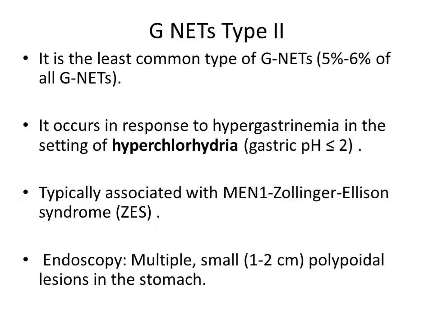Now come to learn about GNAT type 2. GNAT type 2 is the least common type of GNAT. It occurs in response to hypergastrinemia in the setting of hyperchlorhydria. Typically, it is associated with MEN-1 Zollinger-Ellison syndrome. Endoscopically, GNAT type 2 appears as multiple, small polypoidal lesions in the stomach.